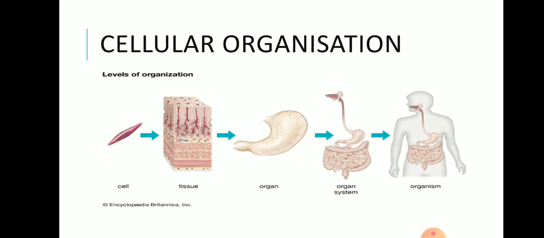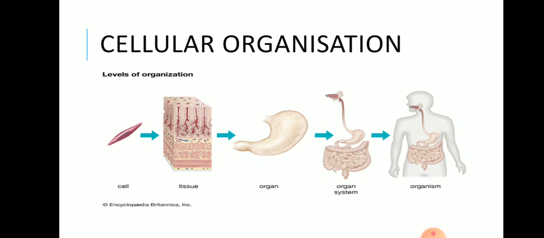So we human beings are multicellular organisms. We have different kinds of cells and different organs to carry out different functions. We do not have only a single cell or a single organ performing all the different functions. You all know that there are different organ systems inside our body, like the digestive system. It only performs the function of digestion. In the circulatory system, certain organs come together and perform the function of circulation of blood. In the same way, each organ does a particular work or has a particular function. Okay, so all of you have understood what is cellular organization.